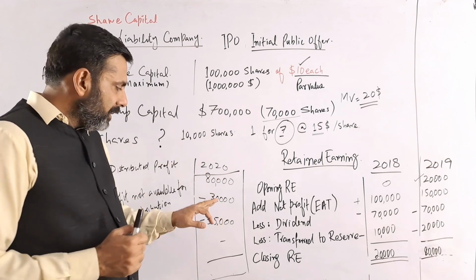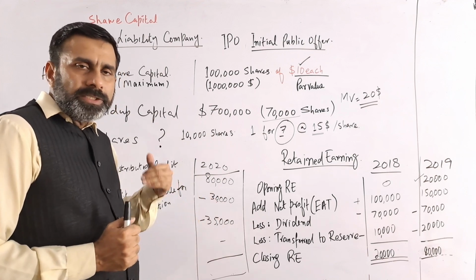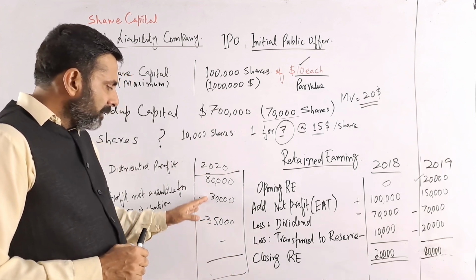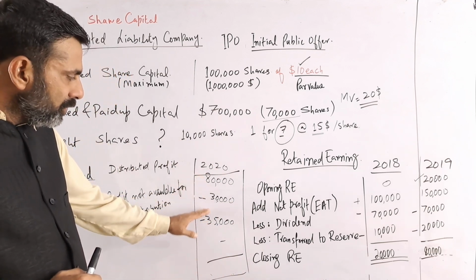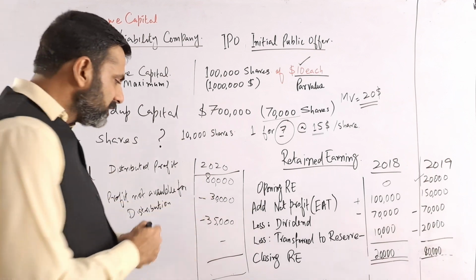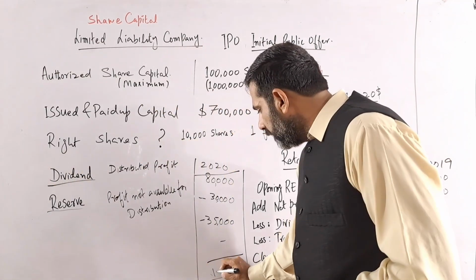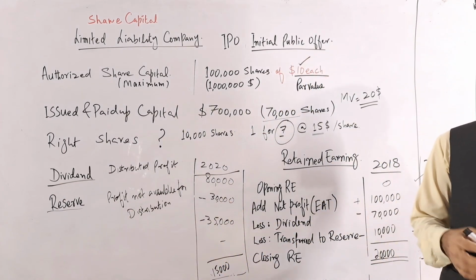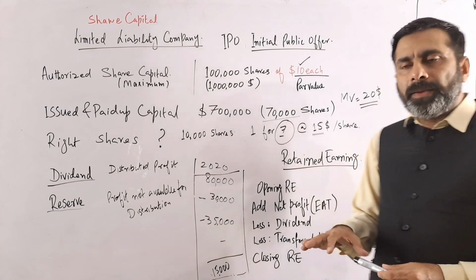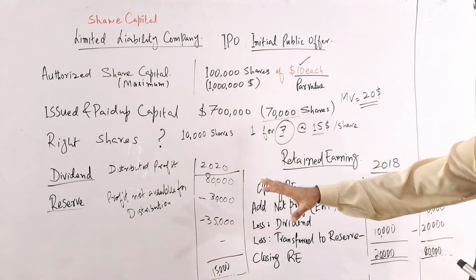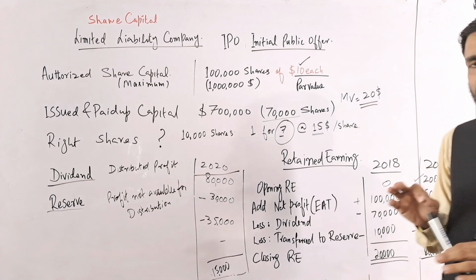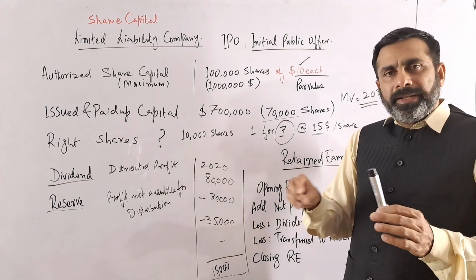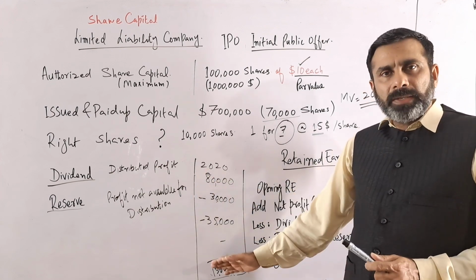So even though they have a loss, the company can still distribute a dividend to the shareholders to keep their morale high. In that case, out of the 80,000 they have used 65,000, but the closing balance of retained earning available with them is still 15,000. So this is the concept: sometimes the company has a profit, sometimes a loss, but even in the case of a loss, if there is some balance available in the retained earning account, they can distribute some of the profit.